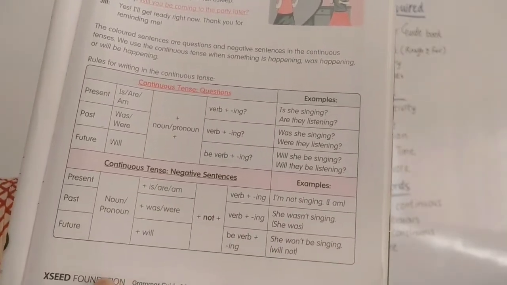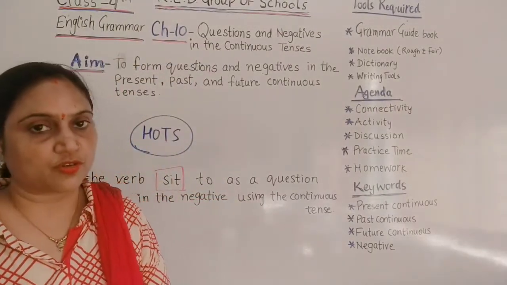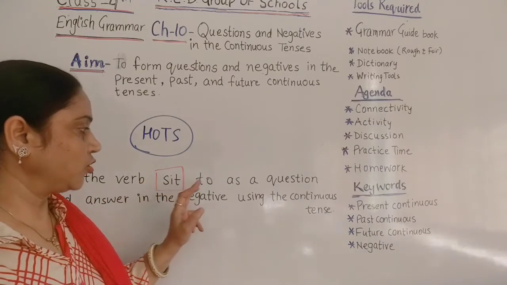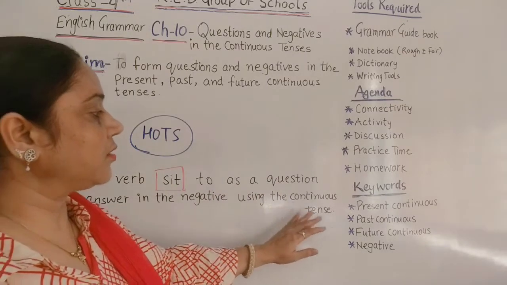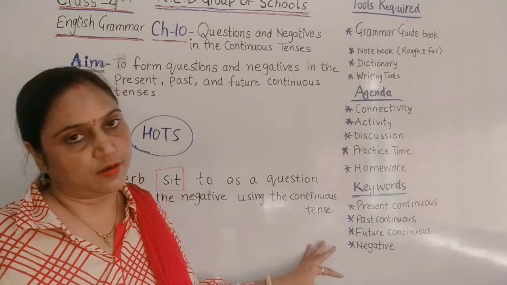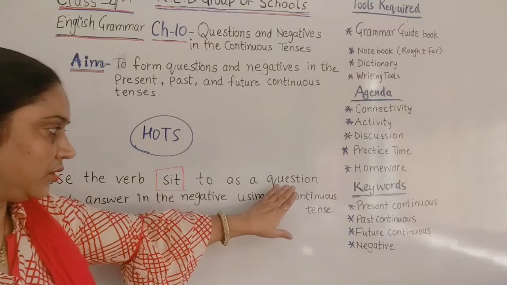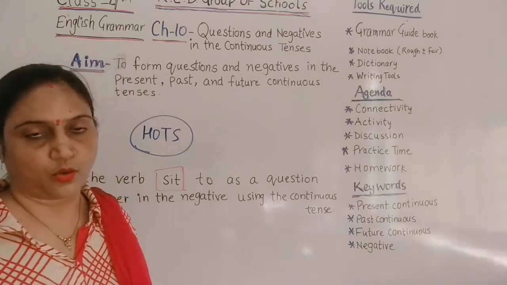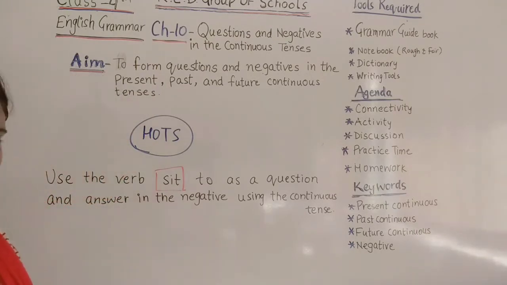On the basis of this, you can understand it more. Children, now this is the time of your HOTS question. This HOTS question is: use the verb sit to ask a question and answer in the negative using the continuous tense. Students, here you have to use the verb sit and frame a question and its answer in negative in continuous tense. Okay, now think about it, so that we are going to write these two sentences.